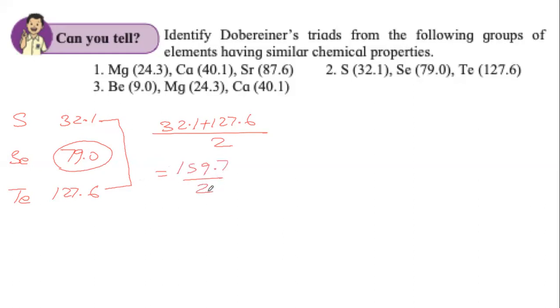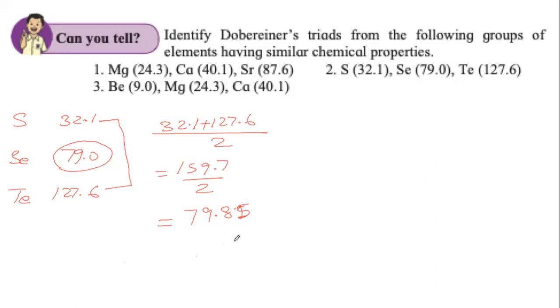159.7 by 2. When we divide, we get 2 7s are 14, 1 9, 2 9s are 18, 1 7, 2 8s are 16, 2 0, 2 5s are 10. 79.85.